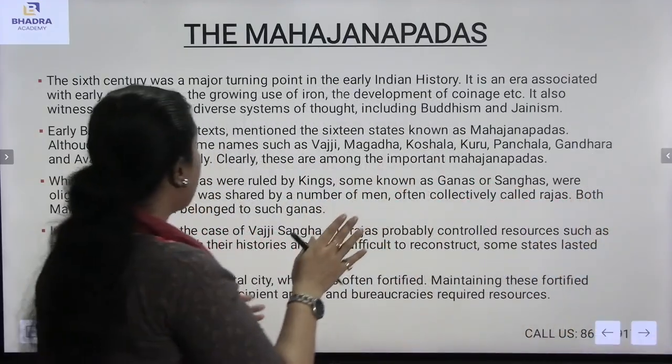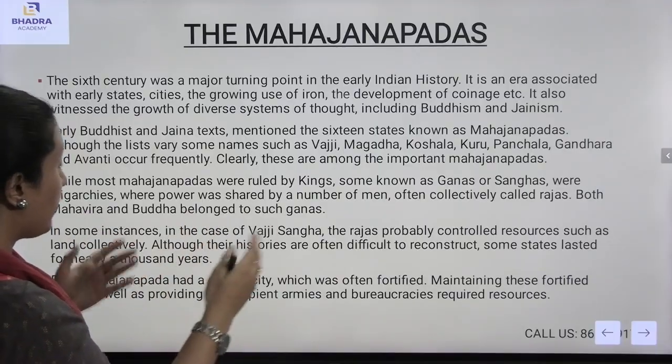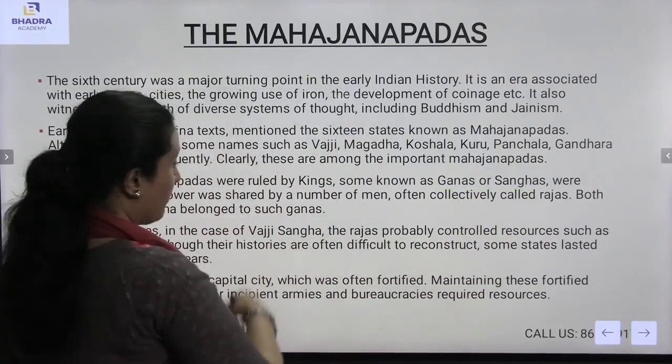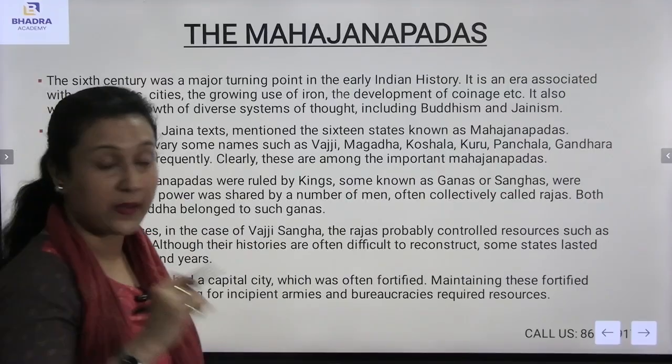So here we have understood about the Mahajanapadas, the Ganas, the Rajas, or say Sanghas. Yes, the Ganas or the Sanghas you can say here, the Rajas as well, and also about the fortified cities which were being protected by the armies.